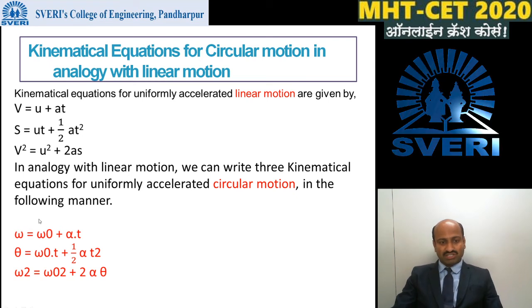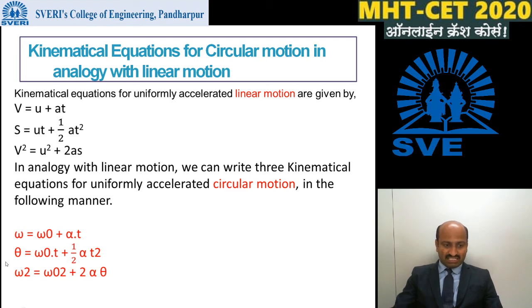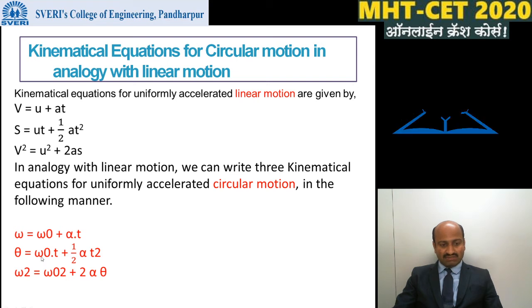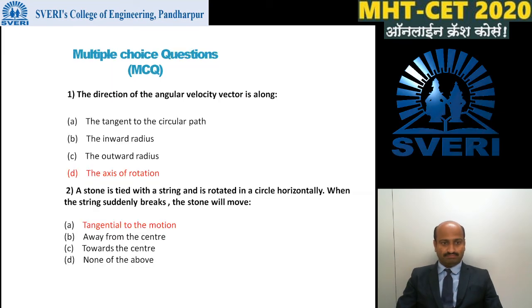So the kinematical equations in circular motion are given by omega is equal to omega 0 plus alpha t, theta is equal to omega 0 t plus 1/2 alpha t square, omega square is equal to omega 0 square plus 2 alpha theta. That is, kinematical equations in linear motion are analogous to the kinematical equations in circular motion.